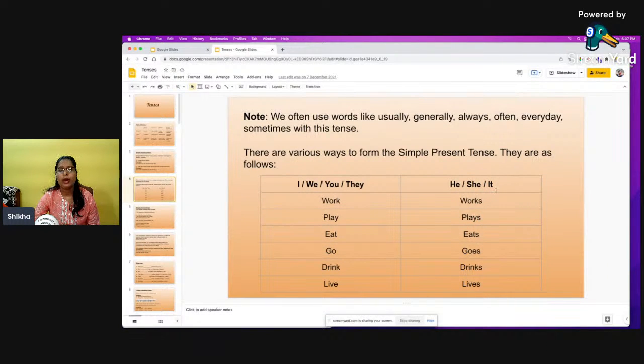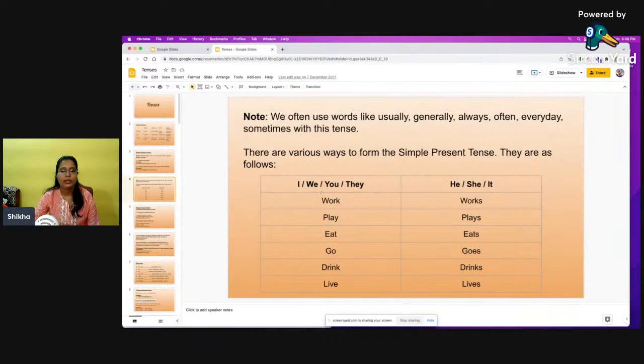Even if we would have used somebody's name also, that name also would have been the third person for us, because we are speaking about that person. On the other hand, if we are talking about ourselves, that is, we are using the pronoun I, we, you, they, we will be using the plural form of the verb. Okay, plural form of the verb. So when we don't have any s with the verb, that means it is plural.